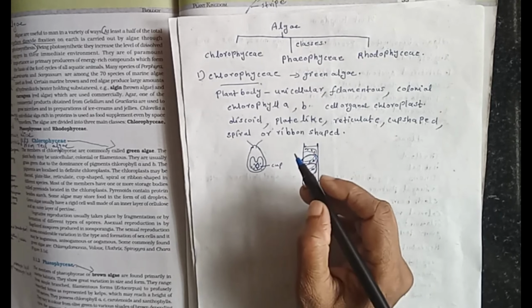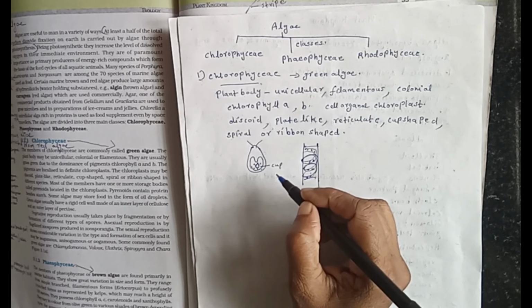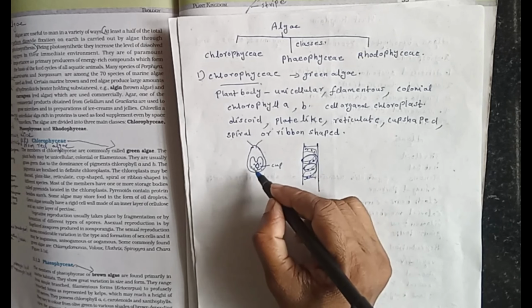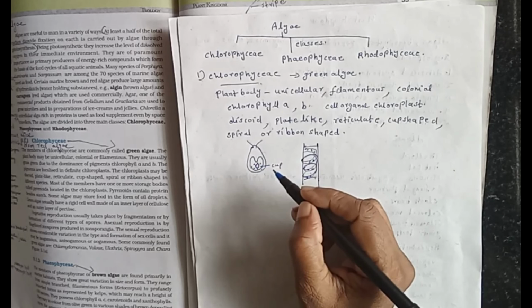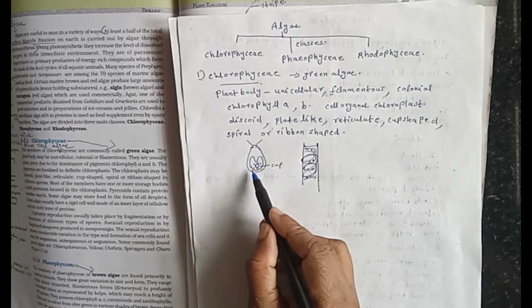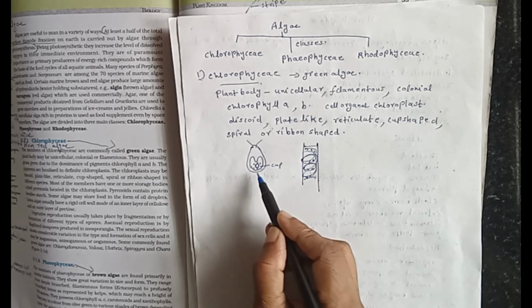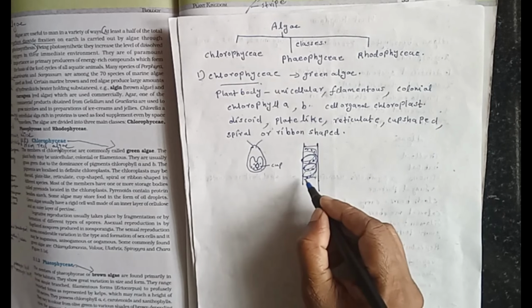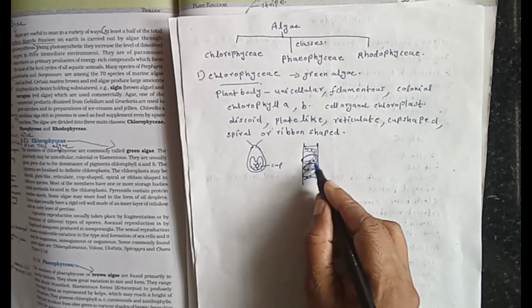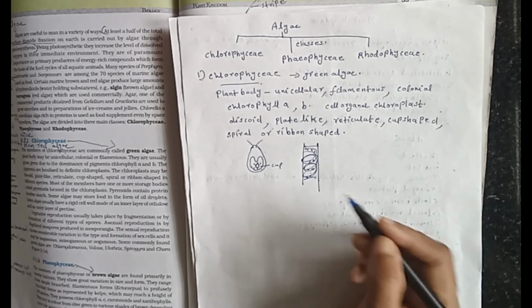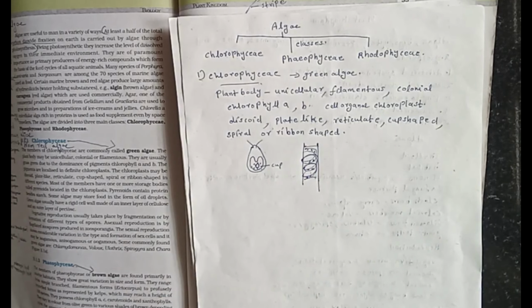Excess food is preserved in the form of pyrenoids, where protein and carbohydrates are arranged in special order. In Chlamydomonas, a single pyrenoid is seen attached to the cup-shaped chloroplast, but in Spirogyra, numerous small pyrenoids are attached on the ribbon-shaped chloroplast. In some other algae, oil droplets may be the reserve food.